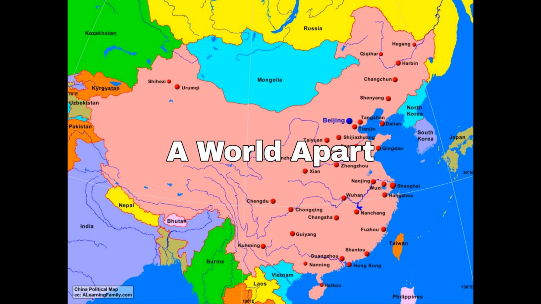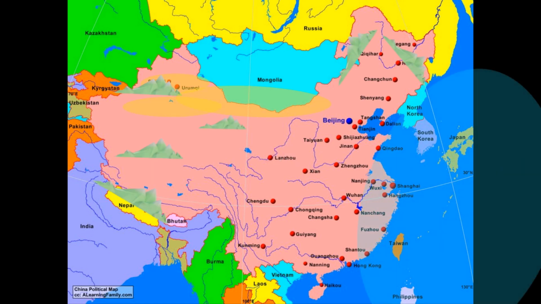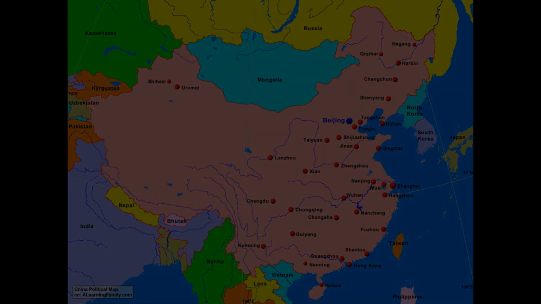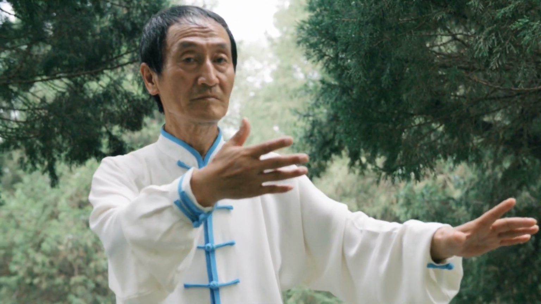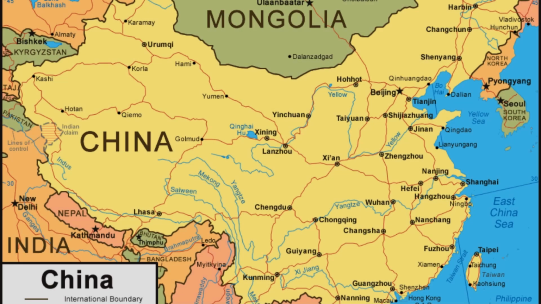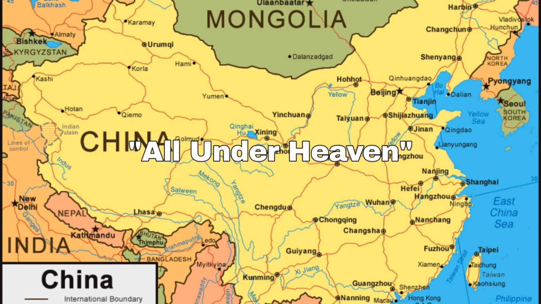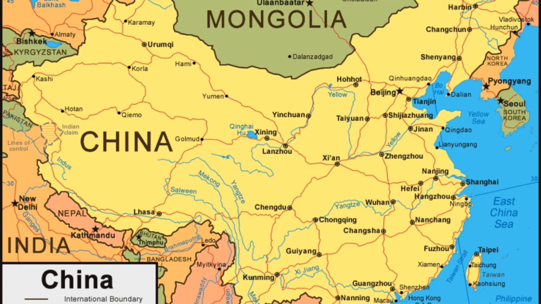A world apart. The ancient Chinese were isolated from the rest of the world by China's geography and many natural barriers. Cut off by mountain ranges, deserts, and a vast ocean, Chinese people did not know other ancient civilizations existed in other parts of the world. Because of their unique geographical features and isolation, the Chinese were able to develop a unique cultural identity from the rest of the known world. The ancient Chinese named their land All Under Heaven because they believed China to be the only civilization in the entire world.